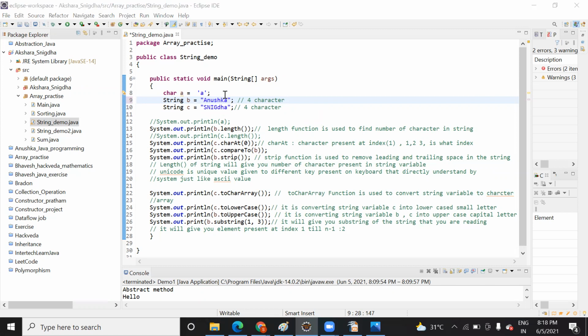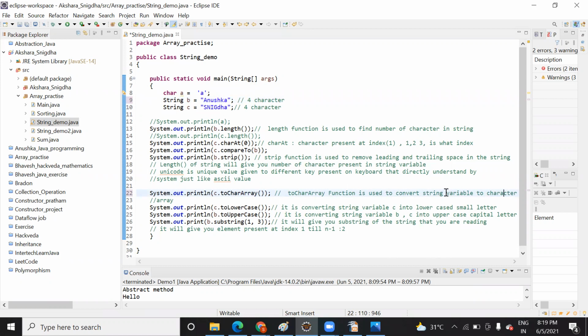First one will tell the length of the string. Second one, I'm writing character zero.